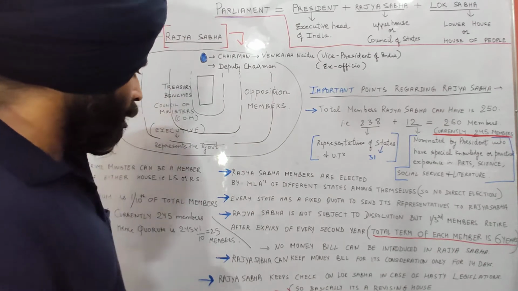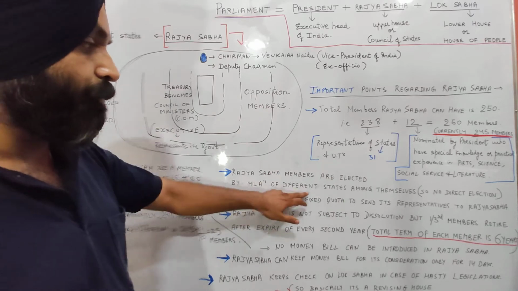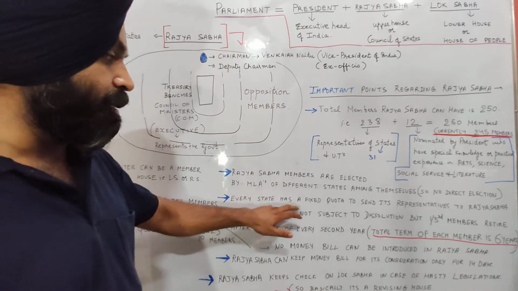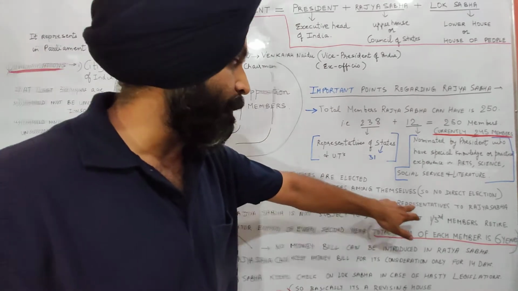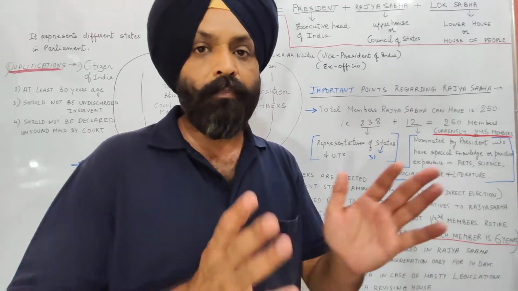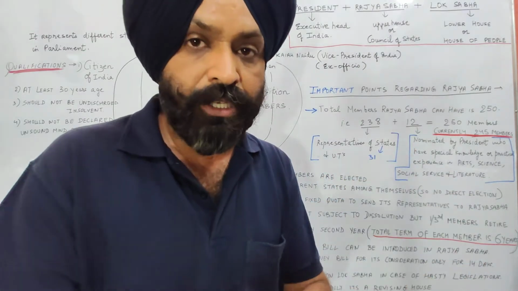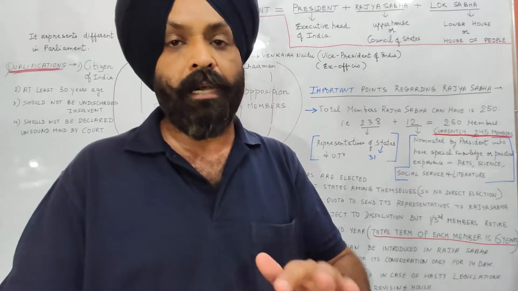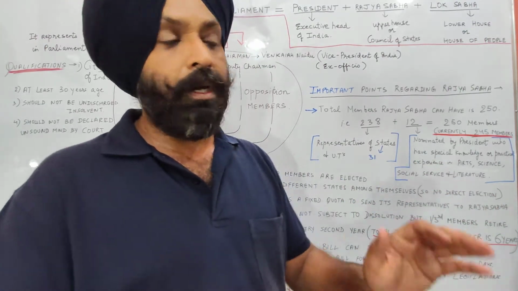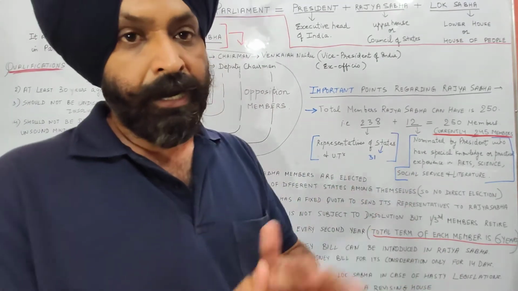So Rajya Sabha members are elected by MLAs of different states among themselves. So no direct election, I've already told you. Every state has a fixed quota to send its representatives to Rajya Sabha. The more the population of the state, the more members it can send to Rajya Sabha. UP is the state with the largest population in India, so UP has the maximum MPs in Parliament, that is, in Rajya Sabha as well as in Lok Sabha.